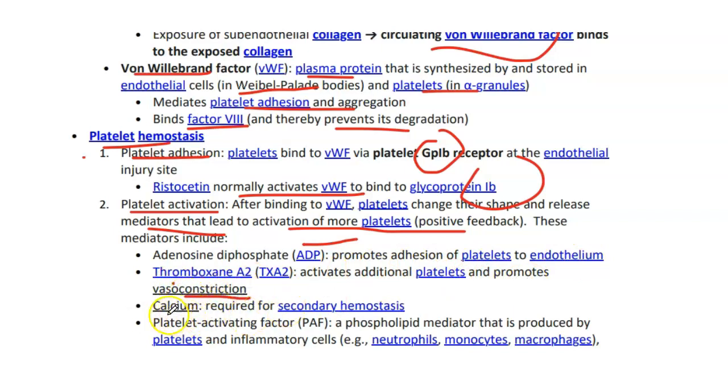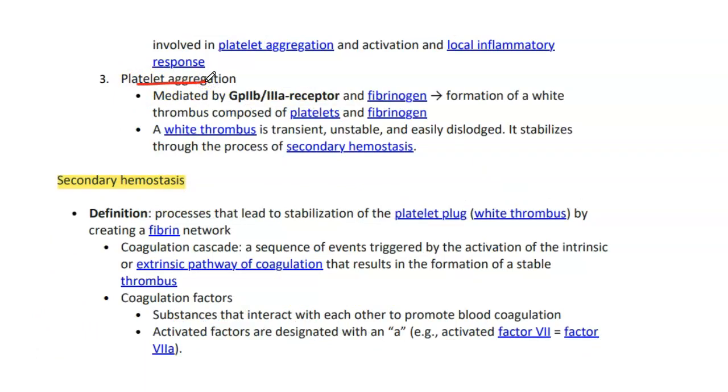Then we have calcium, which is required for secondary hemostasis in the coagulation cascade system. And then we have platelet activating factor, a phospholipid mediator that is produced by the platelets and inflammatory cells like neutrophils, monocytes, and macrophages, and leads to the aggregation and adhesion of the platelets. Then we have platelet aggregation, which is mediated by the GP2B/3A receptor, by which the platelets adhere to one another and to fibrinogen. This forms a white thrombus composed of platelets and fibrinogen. A white thrombus is transient, unstable, and easily dislodged. It stabilizes through secondary hemostasis, which occurs by the coagulation cascade.